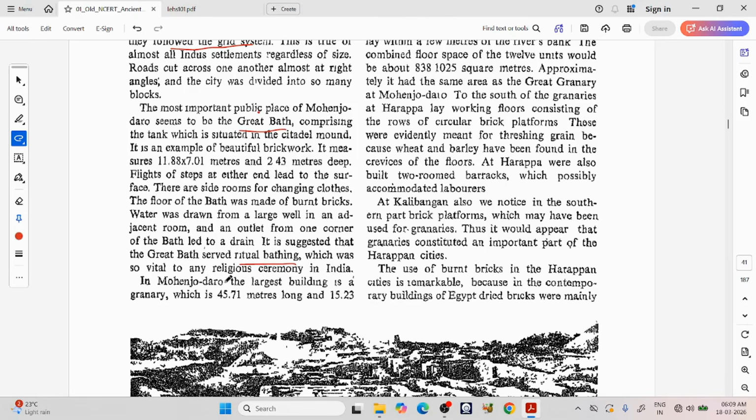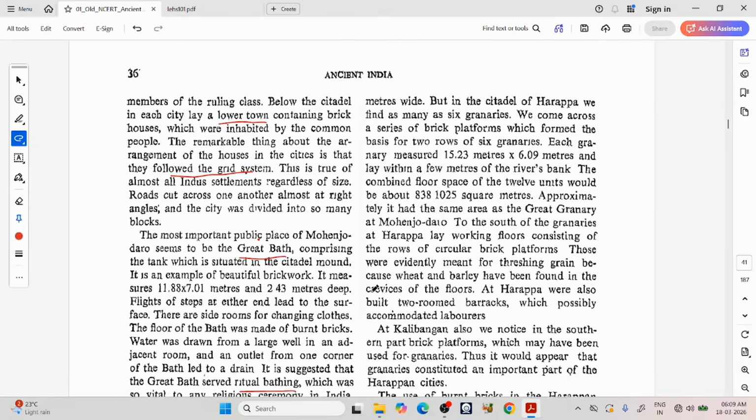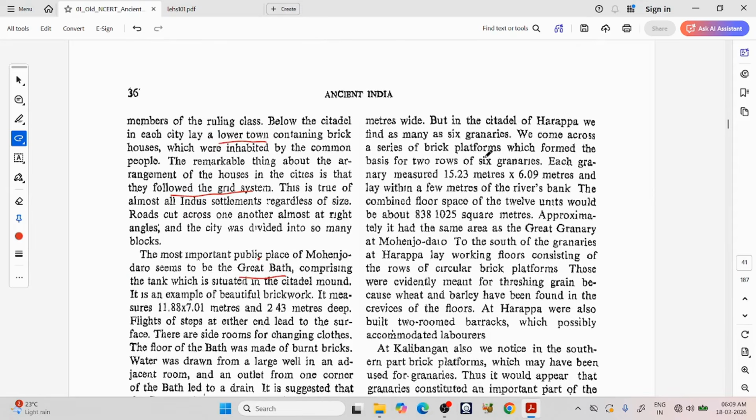It is suggested that the Great Bath served ritual bathing, which was so vital to any religious ceremony in India. In Mohenjo-daro, the largest building is a granary, which is 45.71 meters long and 15.23 meters wide. But in the citadel of Harappa, we find as many as 6 granaries. We come across a series of brick platforms which formed the basis for 2 rows of 6 granaries. Each granary measured 15.23 by 6.09 meters and lay within a few meters of the river bank. The combined floor space of the 12 units would be about 838 square meters. Approximately, it had the same area as the Great Granary at Mohenjo-daro.